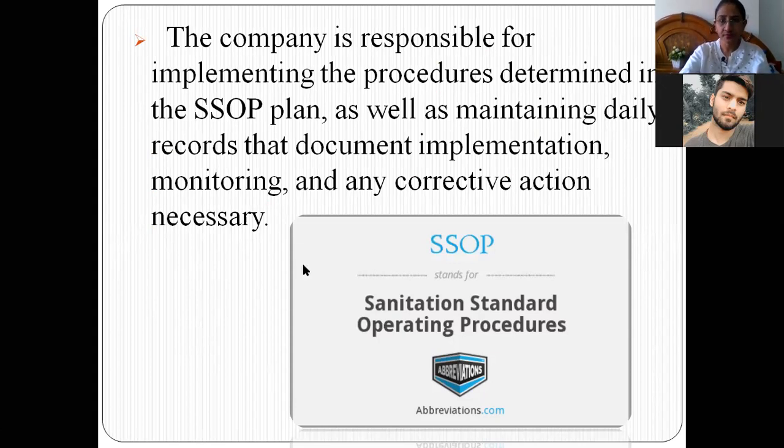Okay, and any corrective action. If in the process of production any mishappening happens, or if they find that certain equipment is full of contamination, then they have to take corrective action. They should also note down what the problem was, how they did the corrective actions, and how they implemented them. All of those things should be properly recorded.